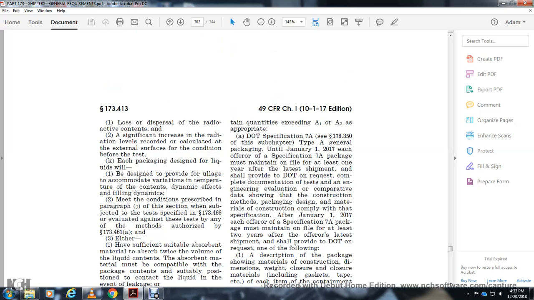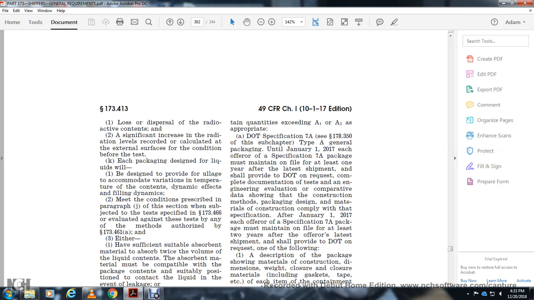but only if they do not contain a quantity exceeding A1 or A2 for the appropriate specification 7A type A general packaging, with the packaging unit in January 2012. The offeror of the specification 7A package must maintain, for at least one year after the latest shipment, the data required for the complete documentation template and engineering evaluation, compatible with the data showing the construction method, the packaging design, and the material, with the construction complied with the specification after January 1st, 2017.